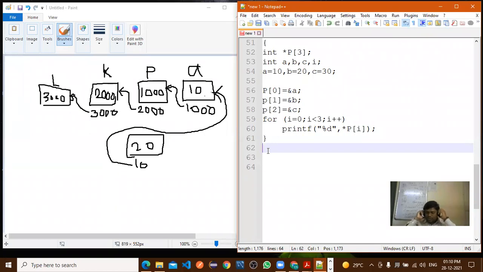Am I audible to all? I'm not getting any response. Yes, no. Hello, hello, hello. आवाज येतोय सर? Yes, sir. Yes, sir. Arithmetic operation करू शकतो का नाही pointer? Yes, sir. Then how you are performing arithmetic?